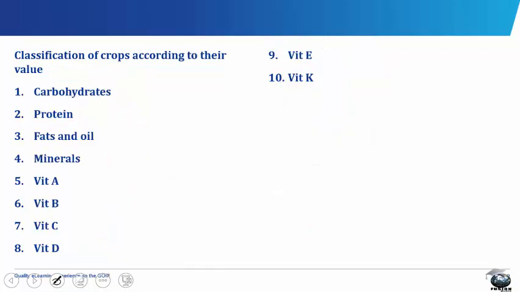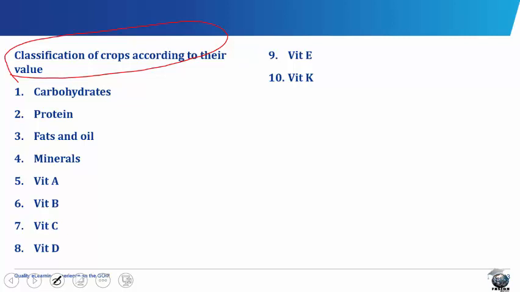Classification of crops according to their value. Food is one of the basic necessities of life, the others being clothing and shelter. Food is very necessary for sustenance of life, therefore we eat to live. Food supplies us with nutrients to support vital life processes and activities.